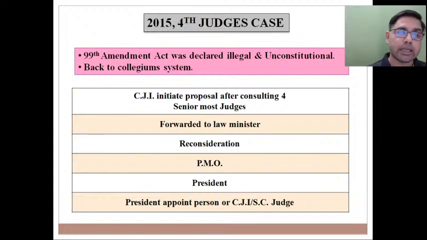If they have any kind of reservation about that name, this name can be sent back for reconsideration. After reconsideration, if the same name is forwarded, then the name will be sent to the Prime Minister's office, and from the Prime Minister's office that name will be sent to the Judge of Supreme Court or High Court. That is the process. Through these procedural mechanisms, a person is appointed as a Judge of the Supreme Court or High Court.